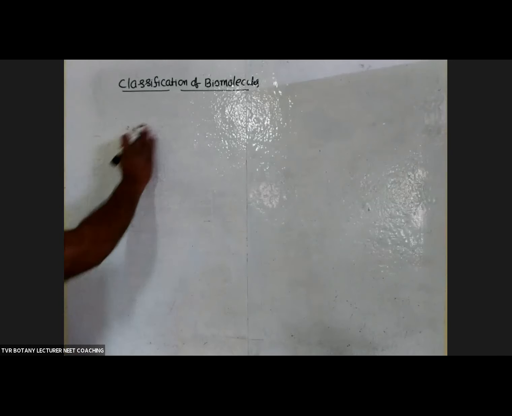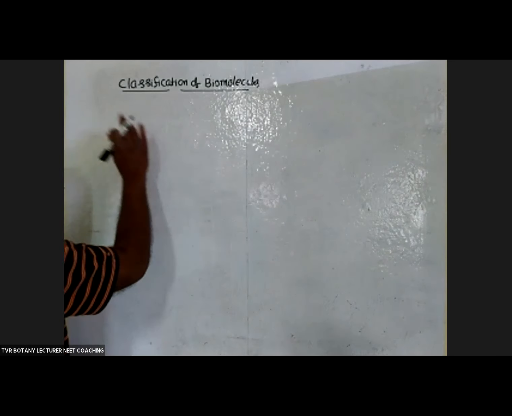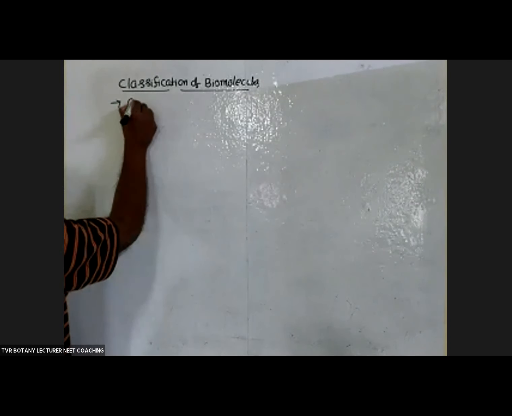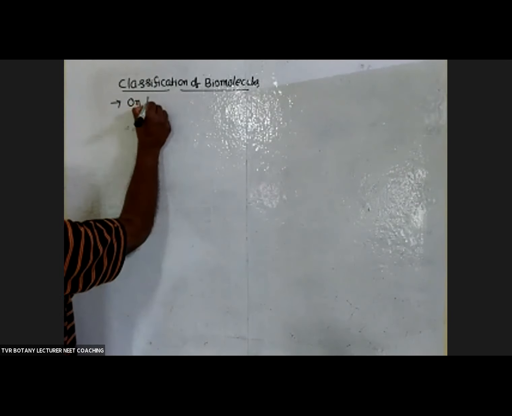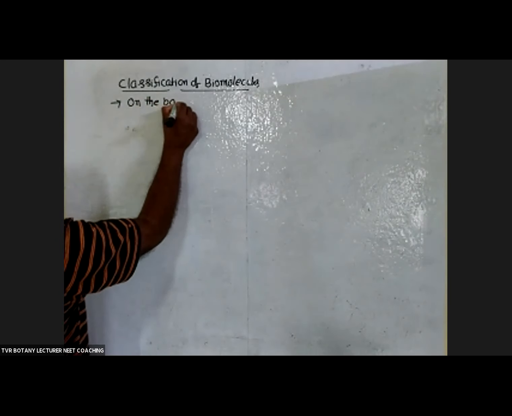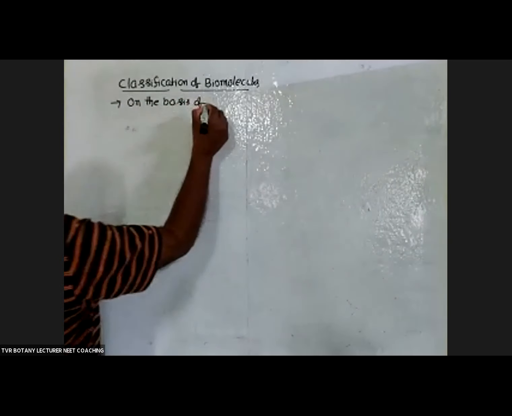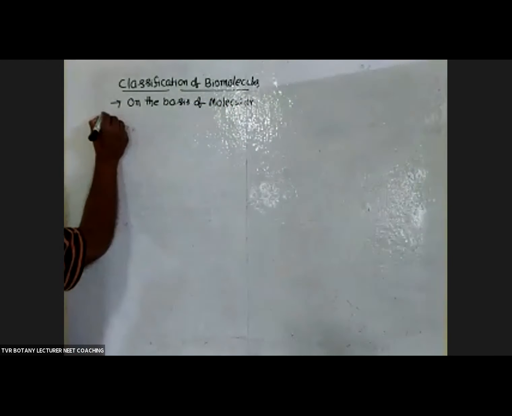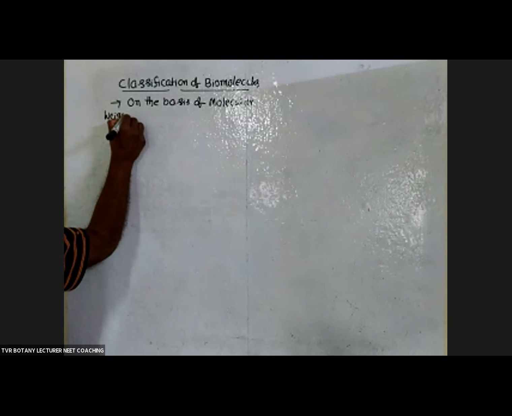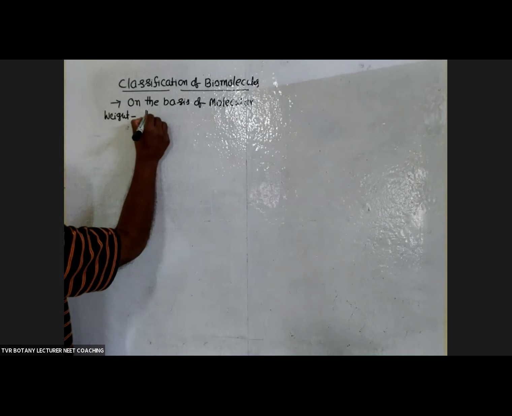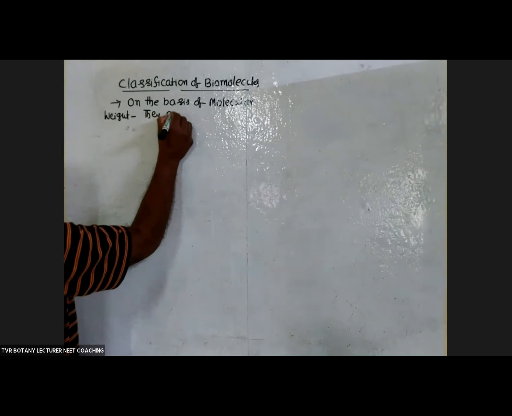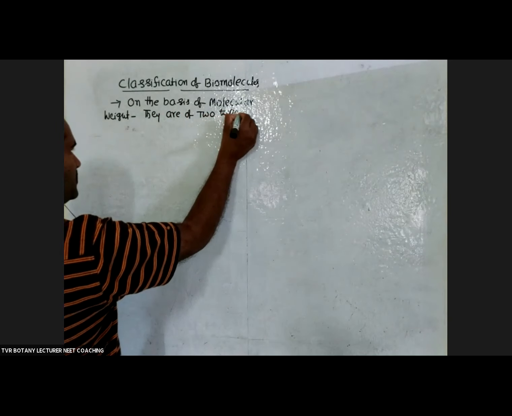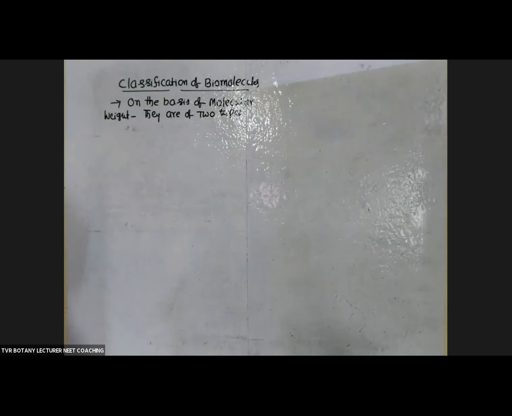According to our textbook, they classified biomolecules into two categories on the basis of molecular weight. There are two types of biomolecules.